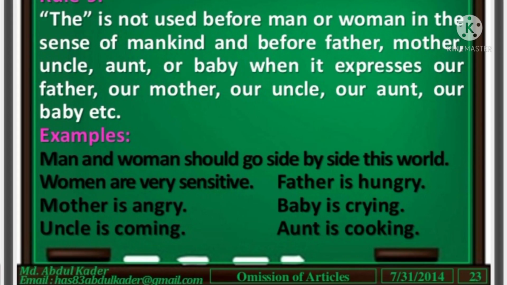"The" is not used before man or woman in the sense of mankind, and before father, mother, uncle, and baby when it expresses our father, our mother, our uncle, our aunt, our baby, etc. Please remember this rule.